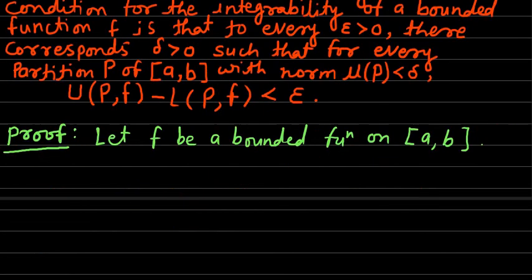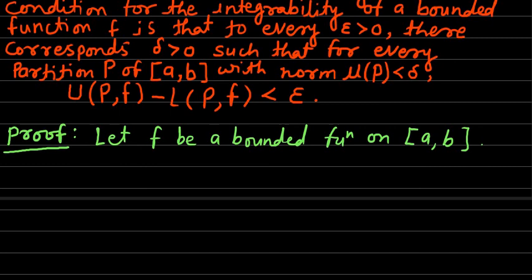Proof. As in the statement of the theorem, it is mentioned that the upper sum minus lower sum less than epsilon, this condition is necessary as well as sufficient for the integrability of a bounded function. So obviously, there will be two parts in the proof of the theorem. One part will be the necessary part and the other part will be the sufficient part. So let us begin to prove this theorem. Let f be a bounded function on the closed interval a to b.